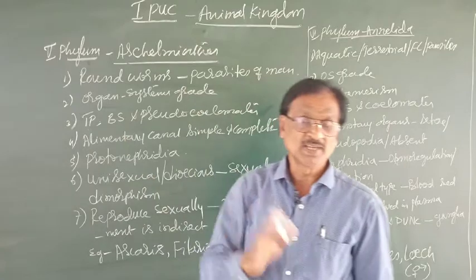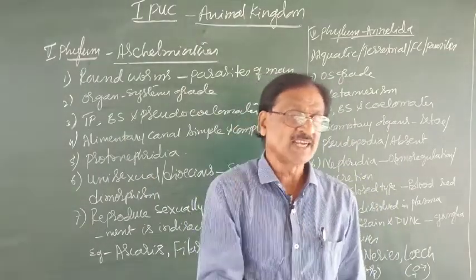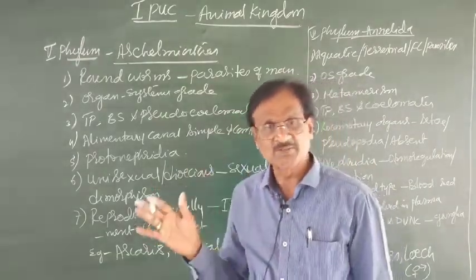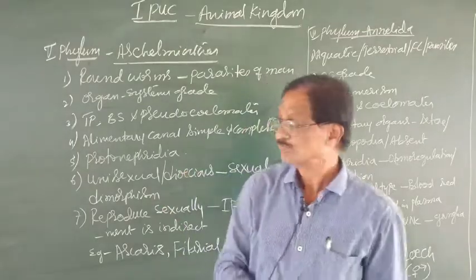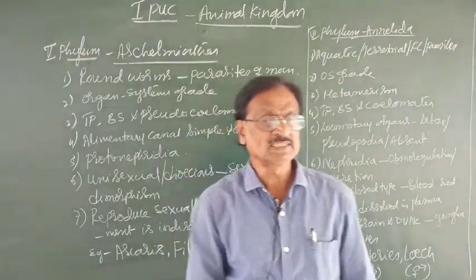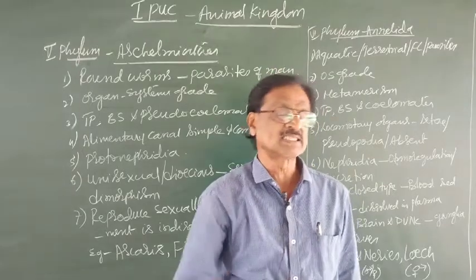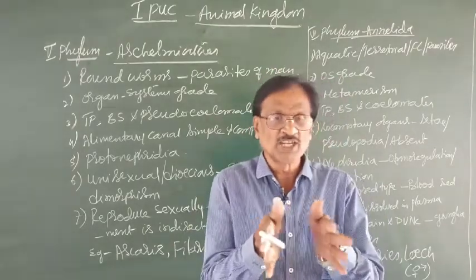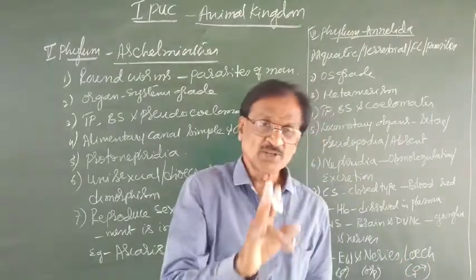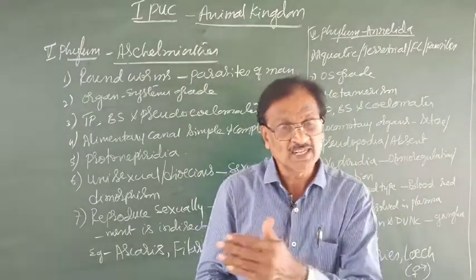Up to coelenterates or ctenophores, they were diploblastic. But platyhelminthes onwards, triploblastic. Bilateral symmetry. Bilateral symmetry in the sense, if the body is cut all along the antero-posterior axis, you will get two equal halves, as like our body. The bilateral symmetry actually appeared from platyhelminthes onwards.